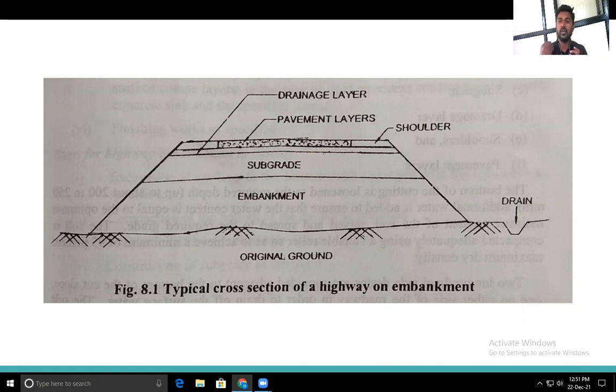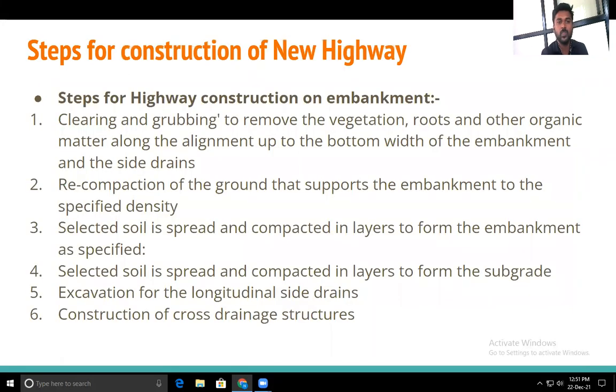If it is the rigid pavement, then directly on the subgrade we will provide the subbase or the base course, then the pavement surface will be there. So such type of alignment of the different grades on the pavements. So this is the typical cross section of the highway embankment.